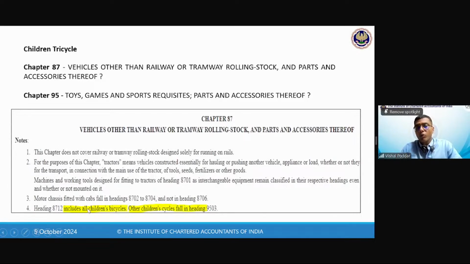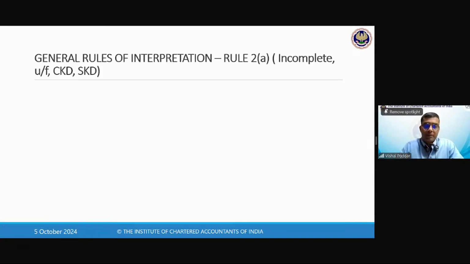Heading 8712 includes all children's bicycles. So chapter 87, heading 12, will cover bicycles, but other children's cycles, that is tricycles, will fall in chapter 95. Interestingly, the bicycles that we use, maybe many of you are using today also, will still be covered in chapter 87, heading 12. So bicycles will be covered in 87, which is the heading of vehicles, but the tricycle used by children will fall in 95. See, this is how the notes given to every chapter are very, very relevant.